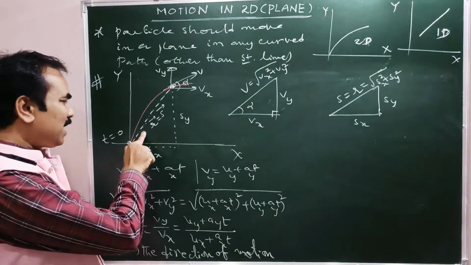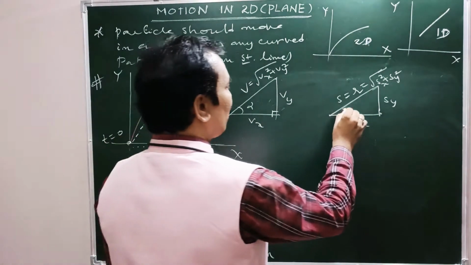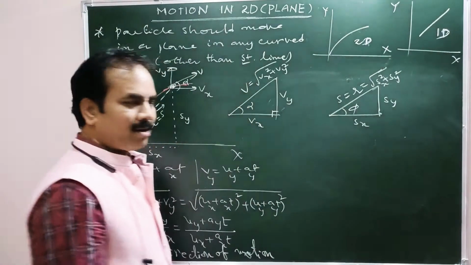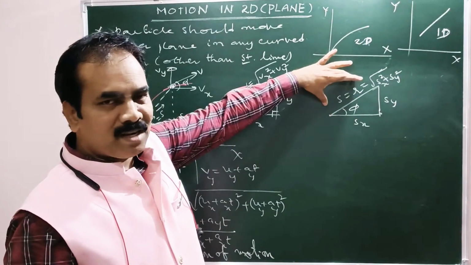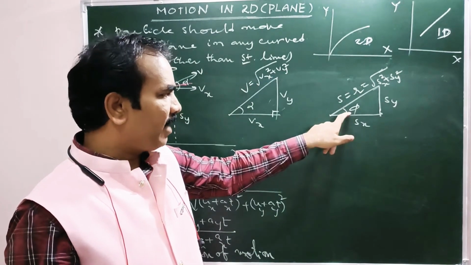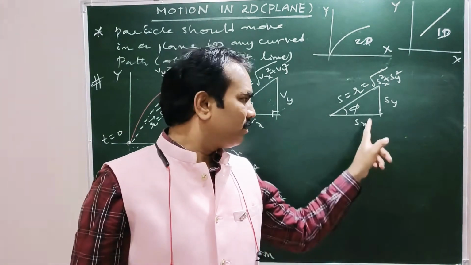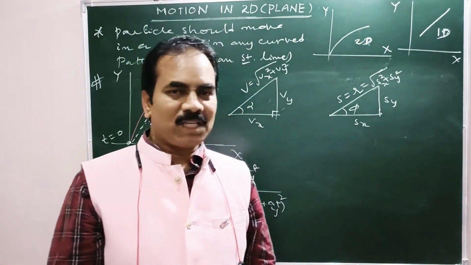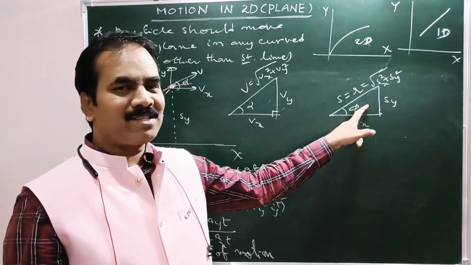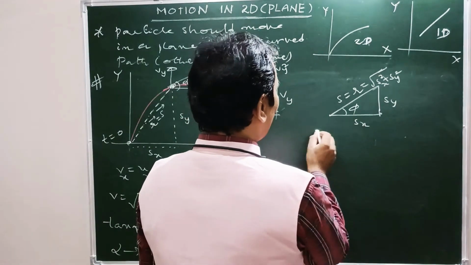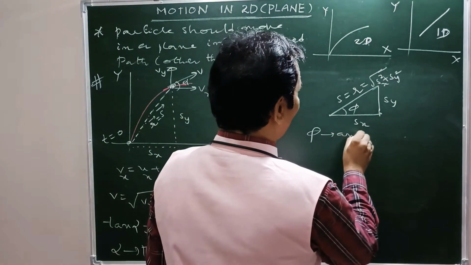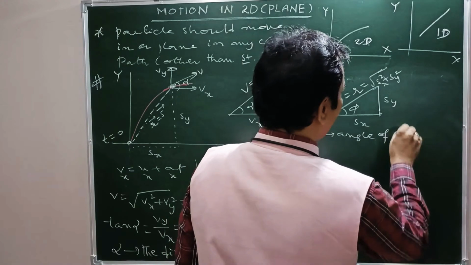Now this displacement makes some angle phi with the horizontal, or x component of displacement. See, the net displacement or position vector makes an angle phi with the horizontal. Now what is this phi? It is the angle of elevation.